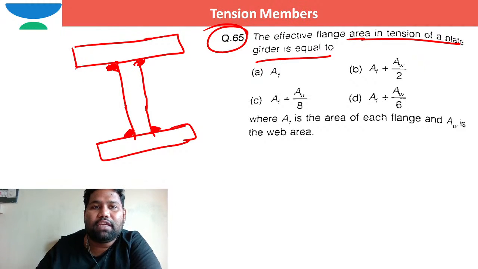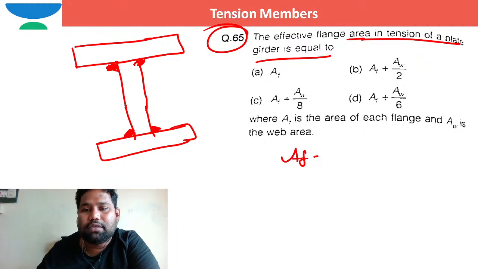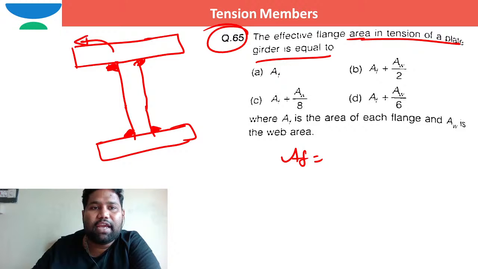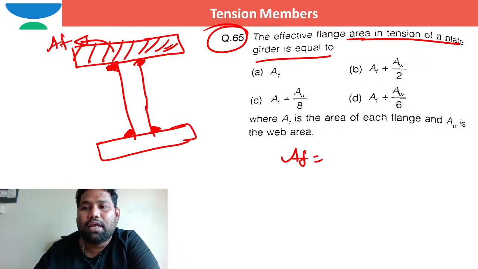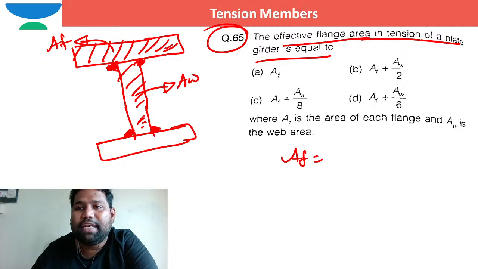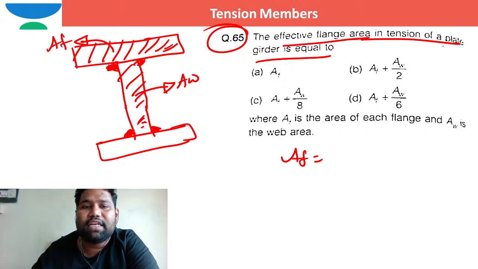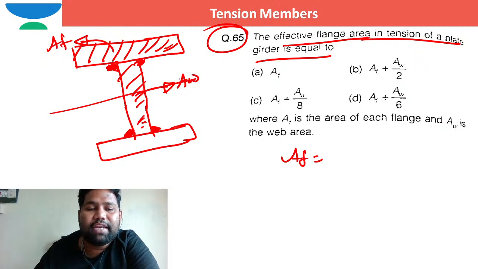If AF is the area of each flange, the flange area is AF, and AW is the area of the web. What is the effective flange area in tension in the plate?